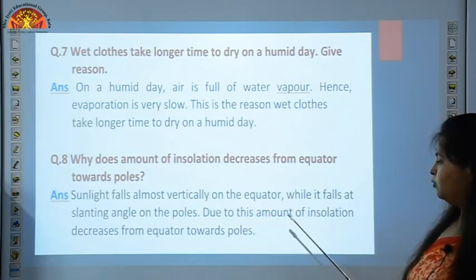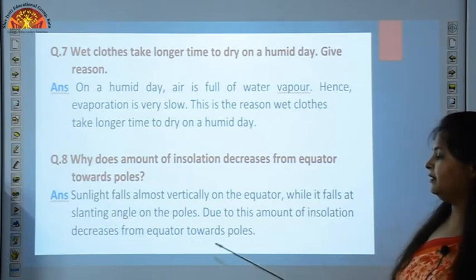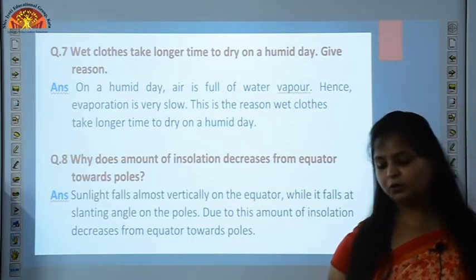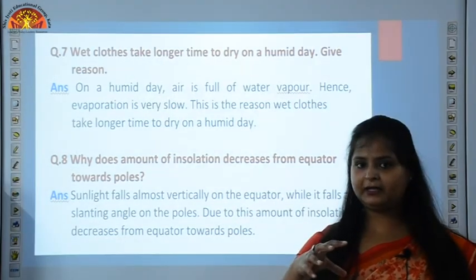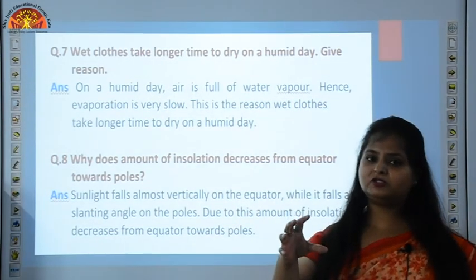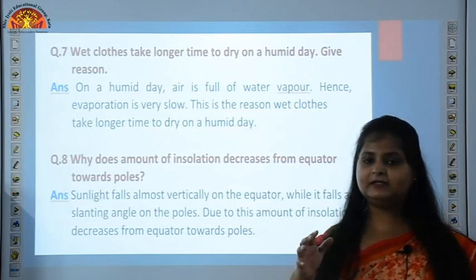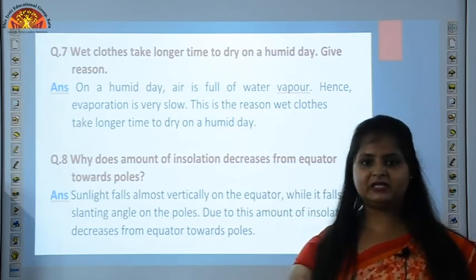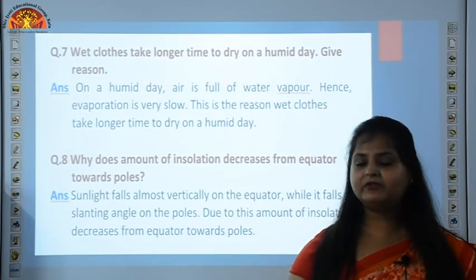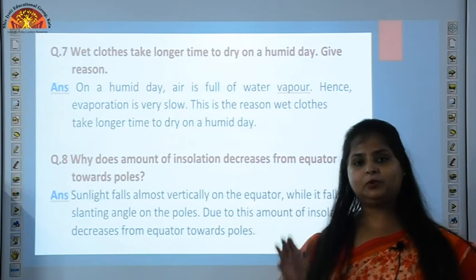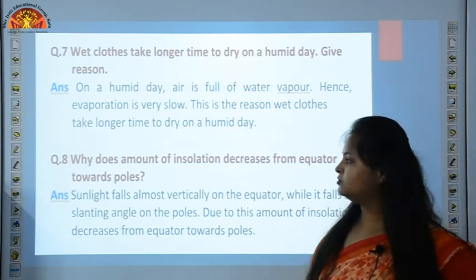Because it changes its angle, the amount of insolation decreases. So that's why it is said the amount of insolation decreases from equator towards the poles.